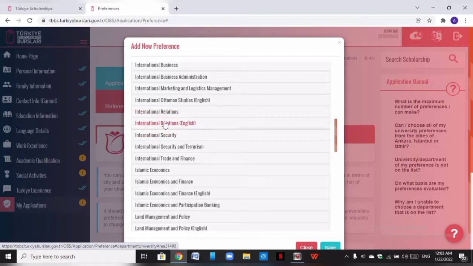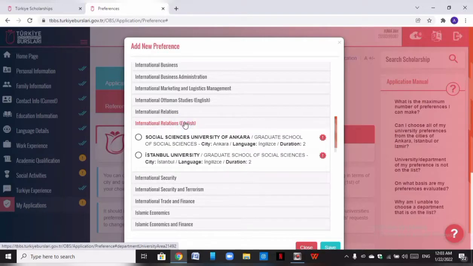So this is how it is. But if it is completely English, it is written here as English. So you have to see, if you want to be placed in a program that is completely taught in English, you have to pay attention to this. The universities that offer international relations in English are these two universities.